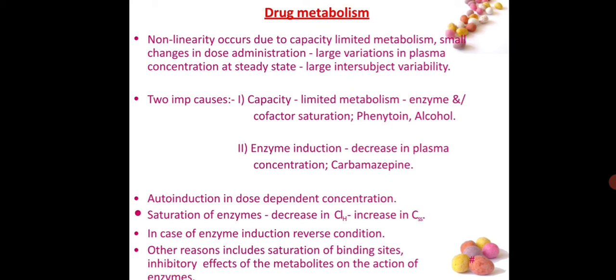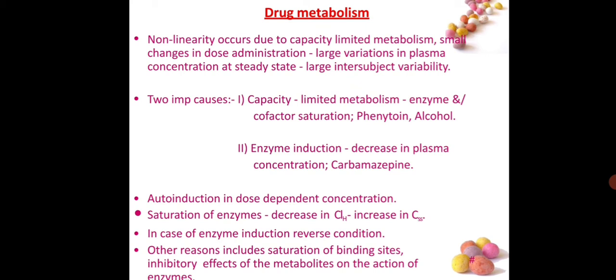Next is enzyme induction. Decreases in plasma concentration. Example, carbamazepine. If enzyme induction occurs, that means the enzyme is produced more and more, so the plasma concentration of the drug decreases because the drug is metabolized very rapidly or very effectively. An example of this enzyme induction is carbamazepine. Next, auto-induction is dose-dependent concentration. If the dose increases, the enzyme will be auto-induced and the enzyme secretion will increase.